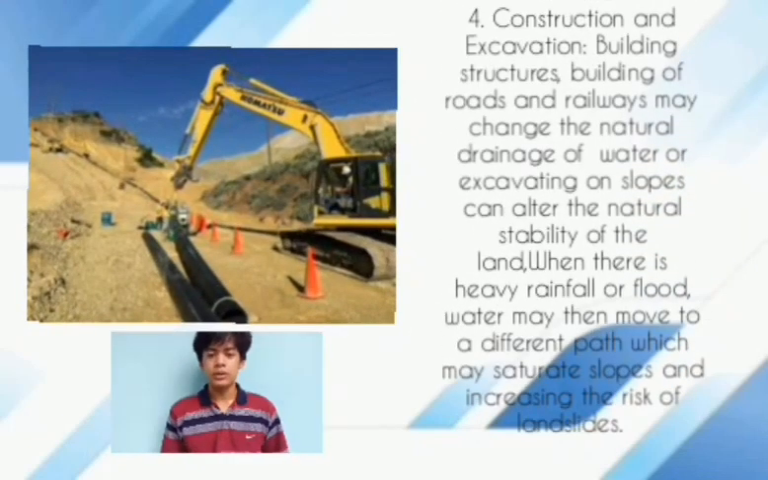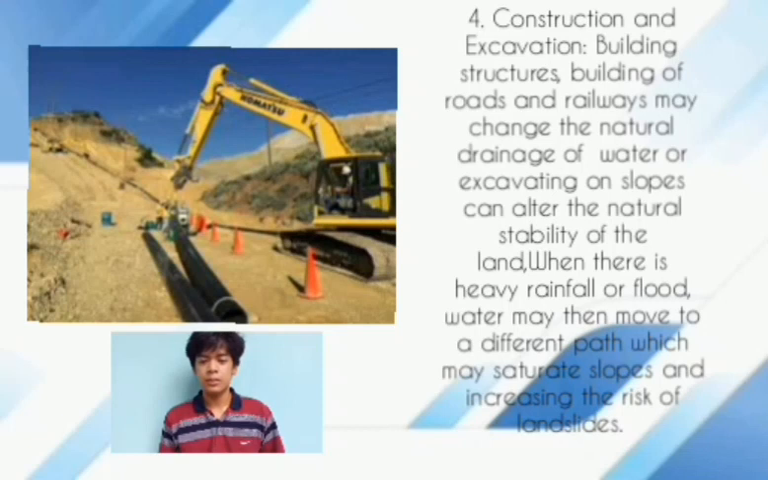Number 4, construction and excavation. Building structures, and building roads and railways may change the natural drainage of water. Excavating on slopes can alter the natural stability of land when there is heavy rainfall or flood. Water may then move to a different path which might saturate slopes and increase the risk of landslide.